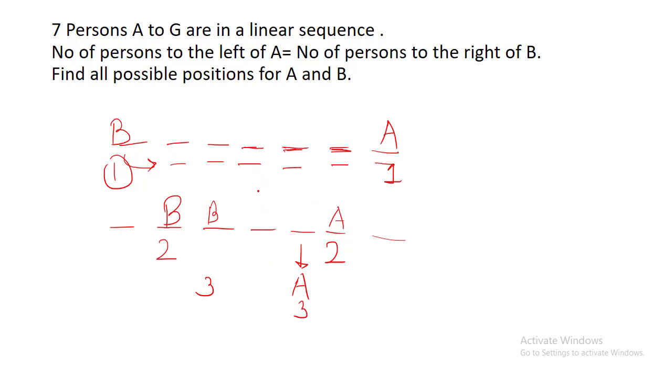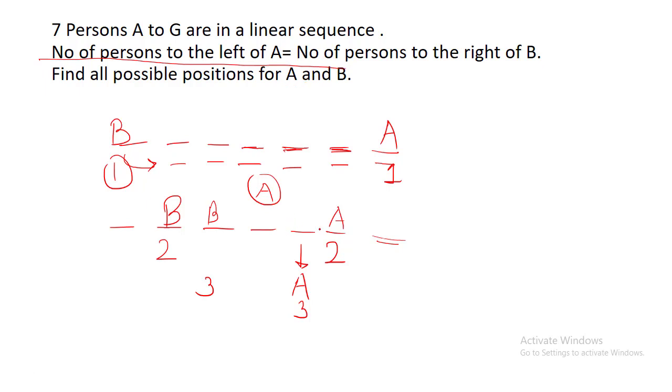Now can I place A at the middle position? In this way, the number of persons to the left of A becomes 3. So I want 3 persons to the right of B. So right of B, 1, 2, 3. So B will come at this place, but I have already placed A here. So no place for B. That means A and B cannot come at the middle position. Now when this condition is given, A and B cannot come at the middle position.